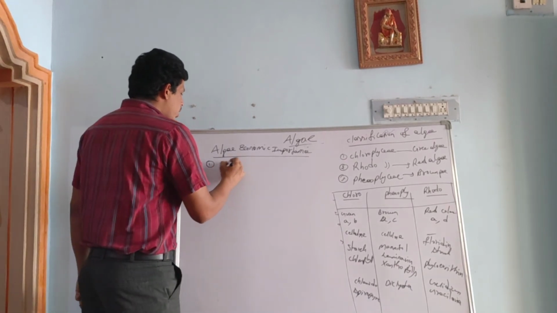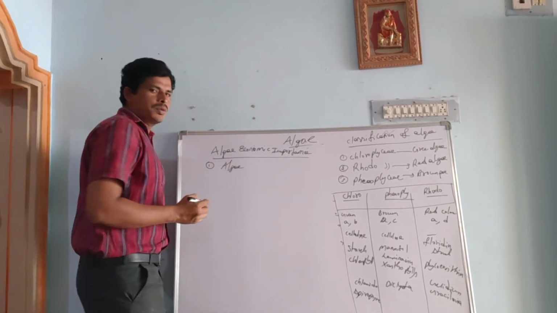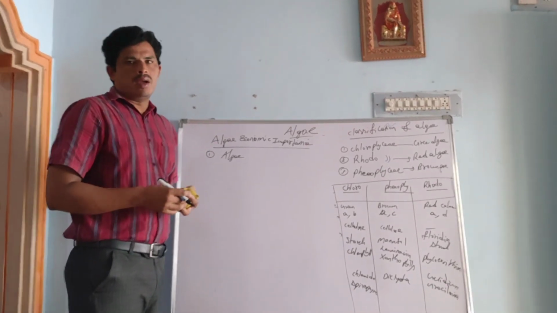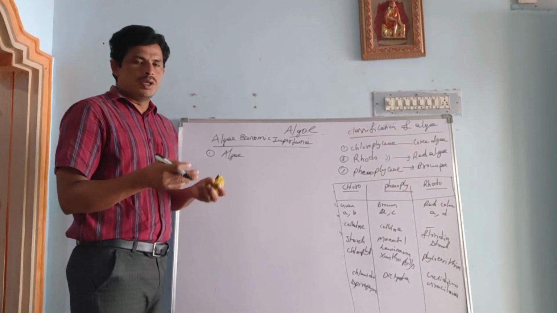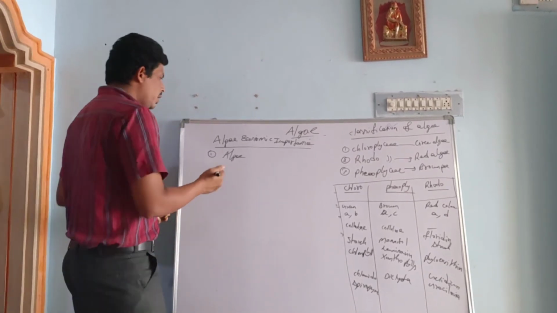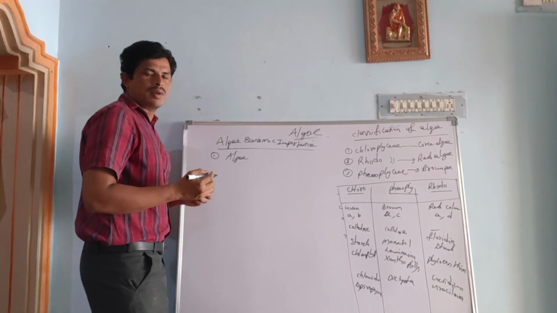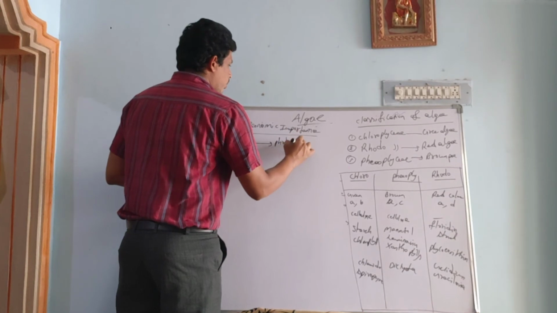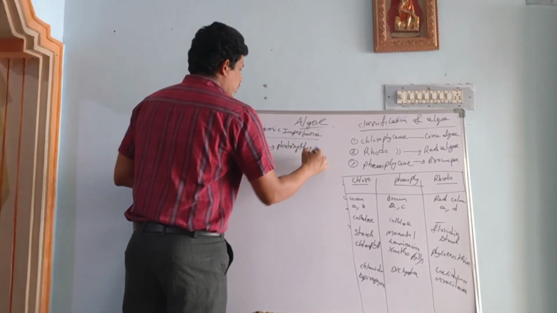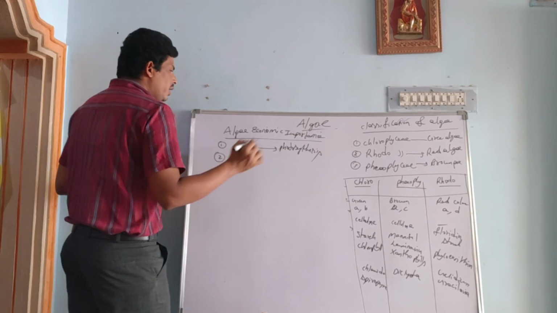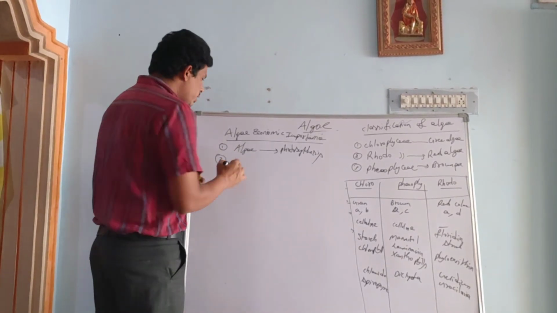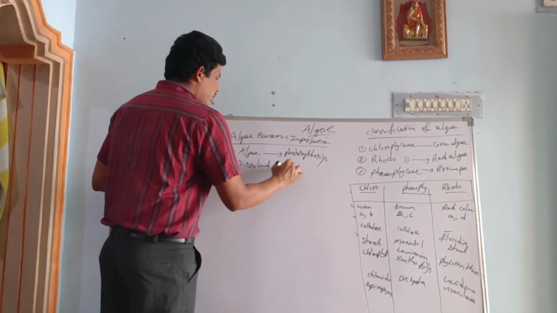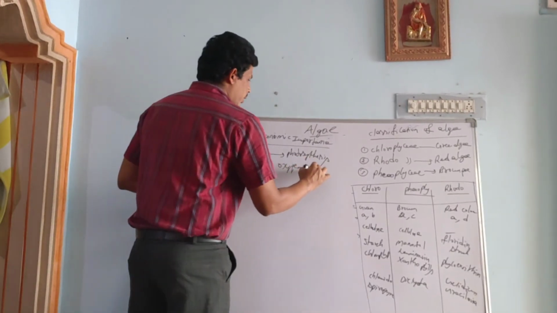Algae absorb atmospheric carbon dioxide and fix it for photosynthesis. Means they utilize the majority of carbon dioxide to synthesize starch in photosynthesis. And also algae improve the dissolved oxygen in water.